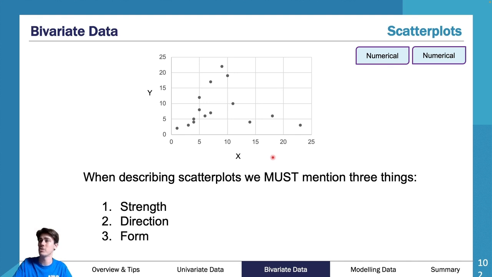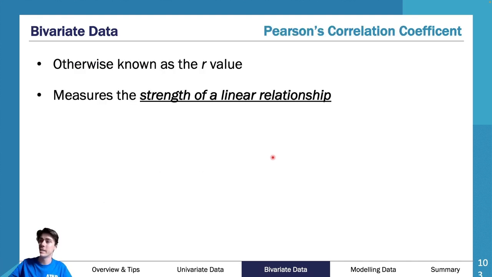First of all, talk about strength. Strength of the data is calculated by your Pearson's correlation coefficient. Now, if you didn't do General 1-2, you won't have heard of this before. If you did, this should be a little bit of revision, but this is your R value. Your R value measures the strength of a linear relationship. So what we want to talk about in our scatter plots is how linear is our data? Does our data actually have some sort of linearity to it?